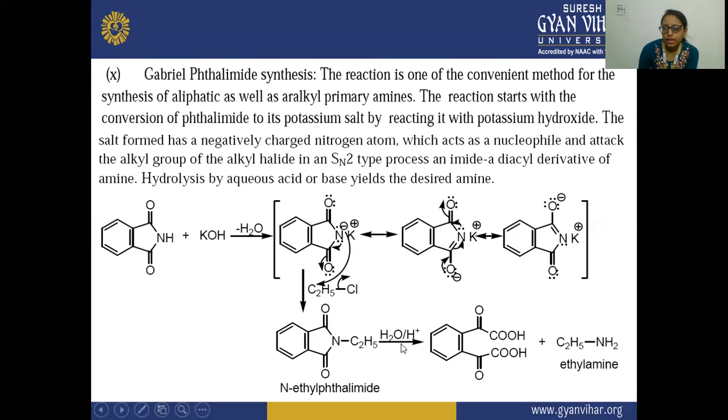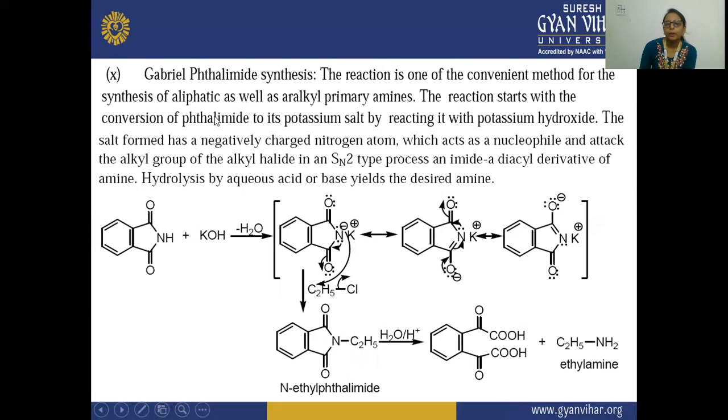After that, this is hydrolyzed, and there is a formation of this. This product is formed, plus this ethylamine is formed. This N is removed from here, and this OH from here. COOH is formed here, and here ethylamine is formed.